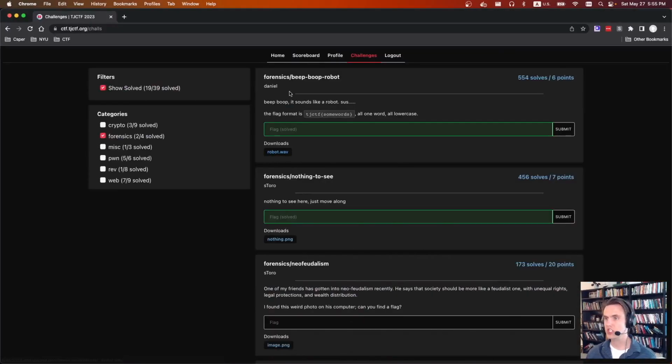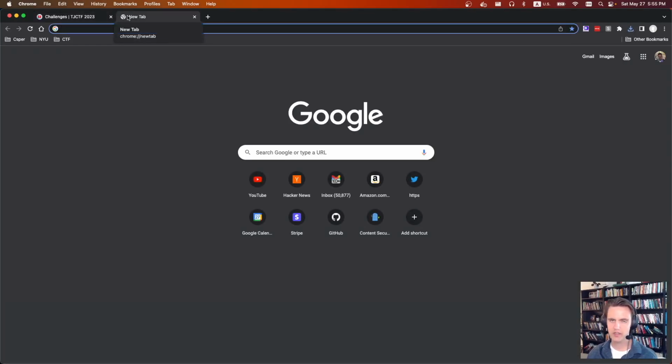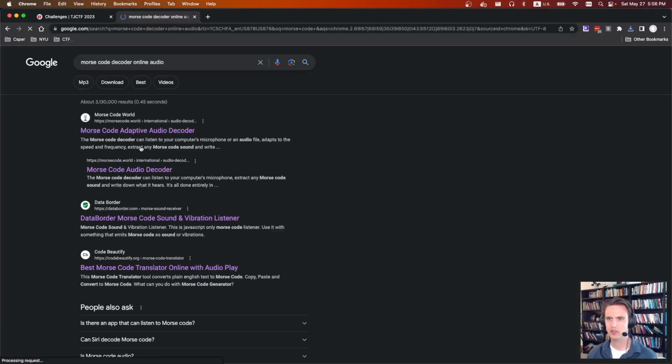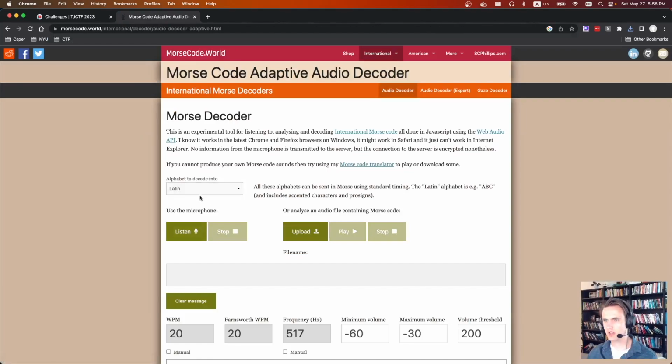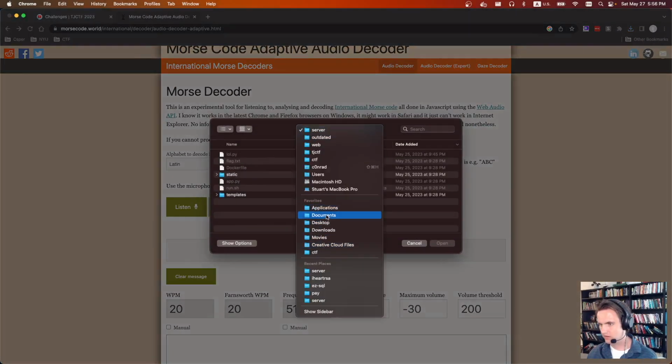The first forensics challenge was beep boop robot. We get beep boop, it sounds like a robot, sus, and we get the flag format. If we download this and listen to it, it just sounds like Morse code, so it's just a Morse code challenge. You can go to a Morse code decoder, audio online. You go to the first one, somewhere there's an upload file. Let's upload a file from downloads.